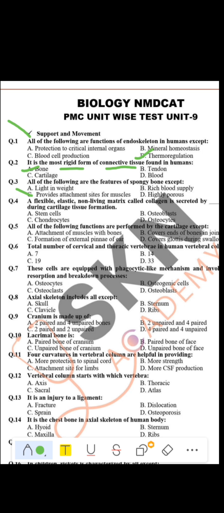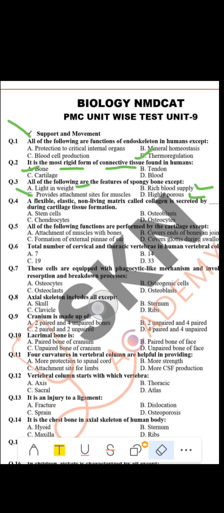Yes, we know spongy bone is lighter in weight. This is correct. Rich in blood supply, correct. Highly porous, because sponge is something which has a high amount of pores and a high amount of blood, and is less in weight. But the option which provides attachment site for muscle, this is totally wrong. So except this, all are the features of a spongy bone.